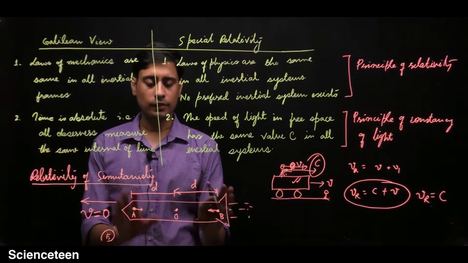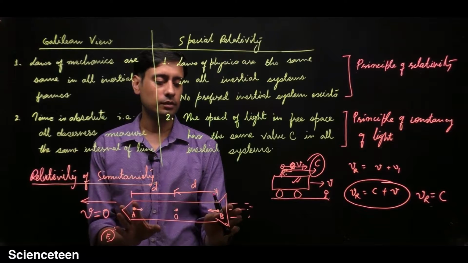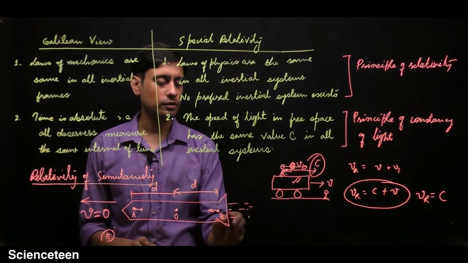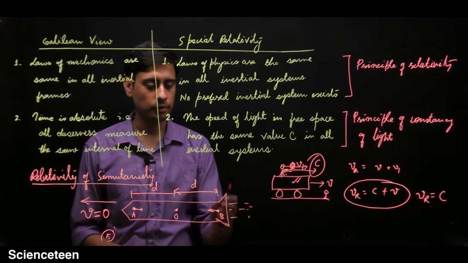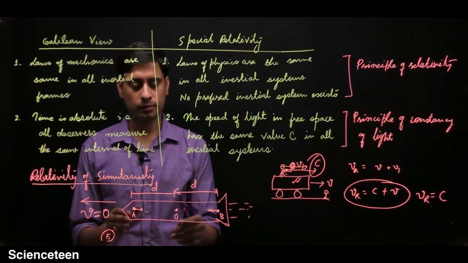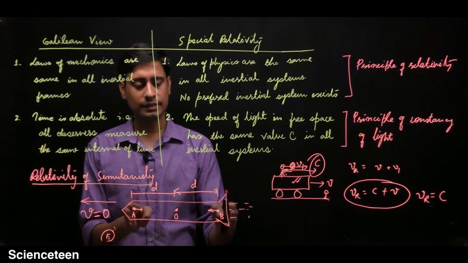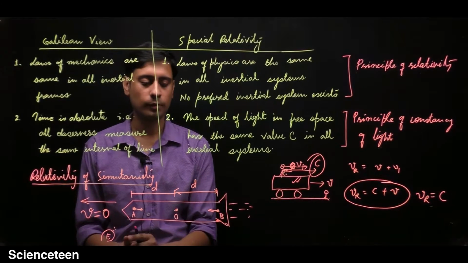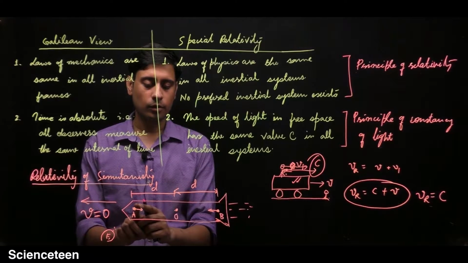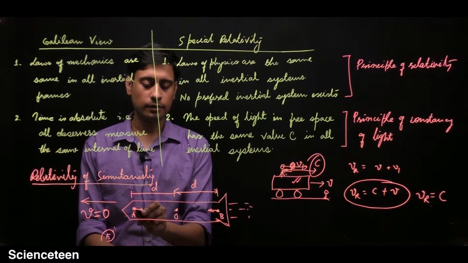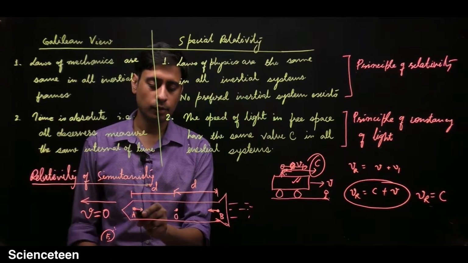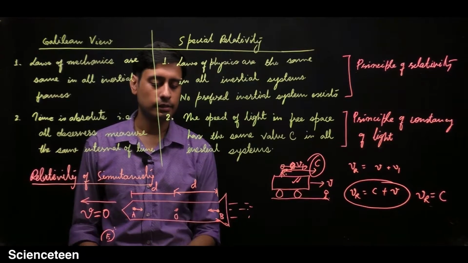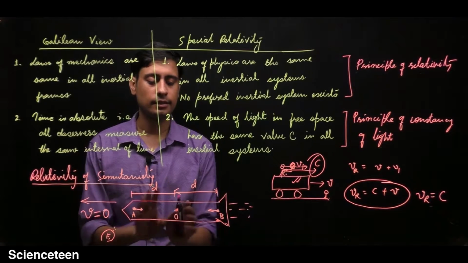So initially the spaceship is not moving, there is no exhaust coming out from the propellant fuel, and the spaceship has no velocity with respect to the observer. The beam of light going from here to there and the one going from here to there will both reach simultaneously, because everything is at rest.